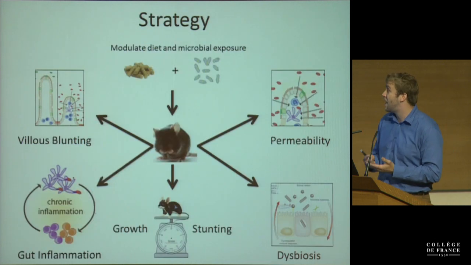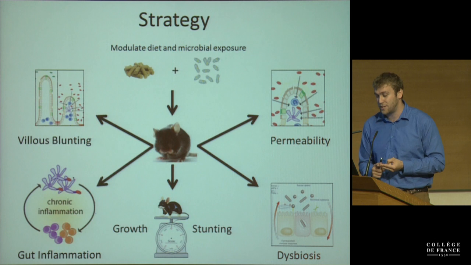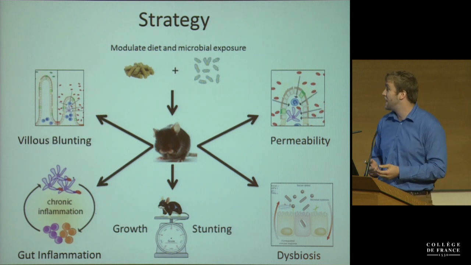So our strategy was to take young black 6 mice, and we modulate their diet and their microbial exposure early in life. And we look at 5 of the main readouts of enteropathy, and that is increased permeability, microbial dysbiosis in the small intestine, looking for villus blunting, gut inflammation, and looking at their growth potential, or looking for growth stunting.